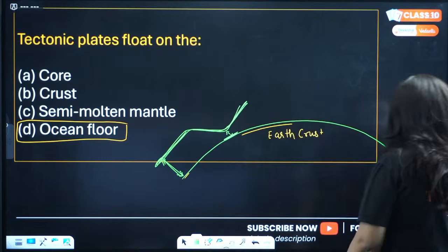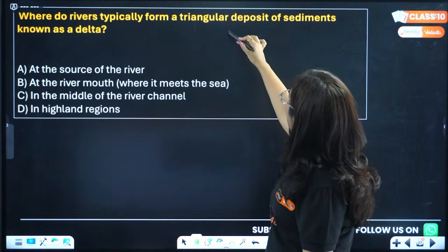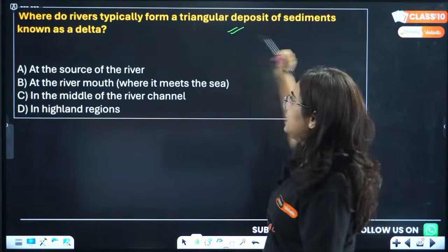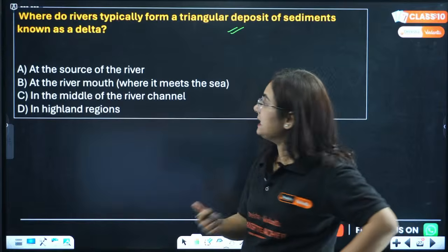Okay? Chalo. Next question is, where do rivers typically form a triangular deposit of sediments known as delta? Answer to this is quite important, easy.